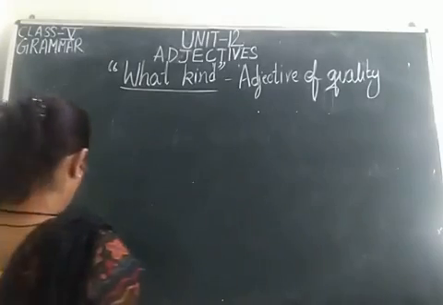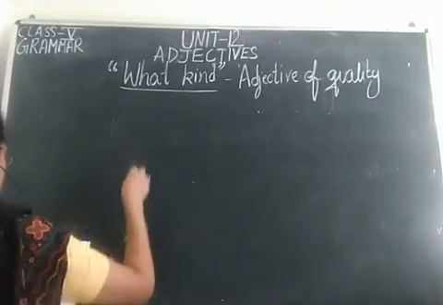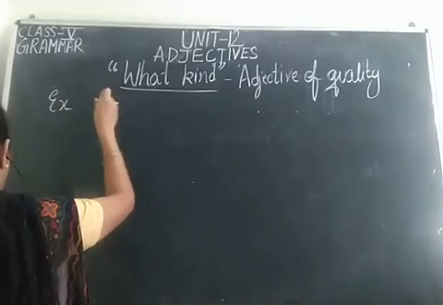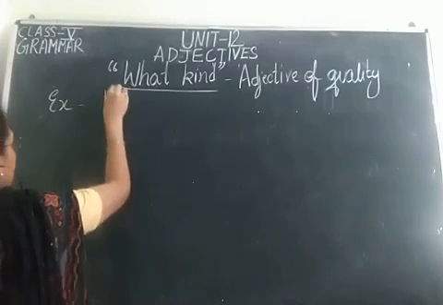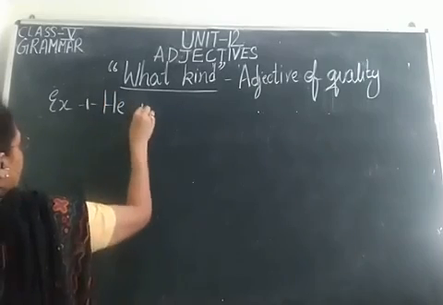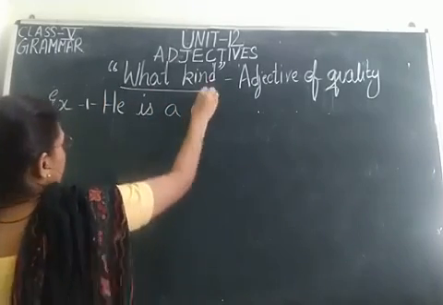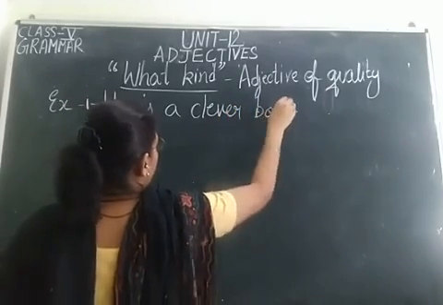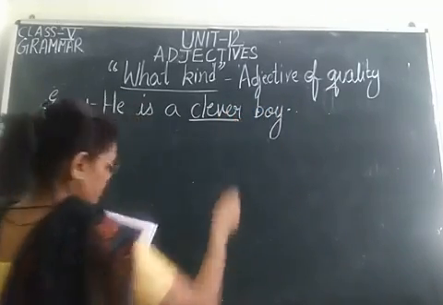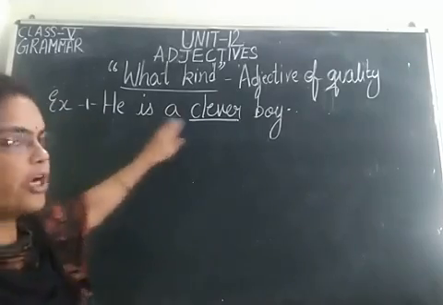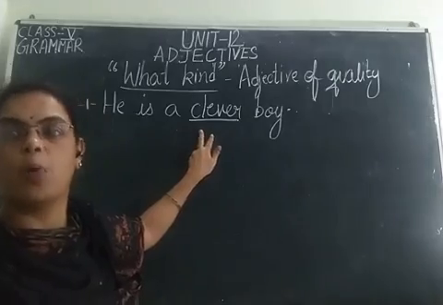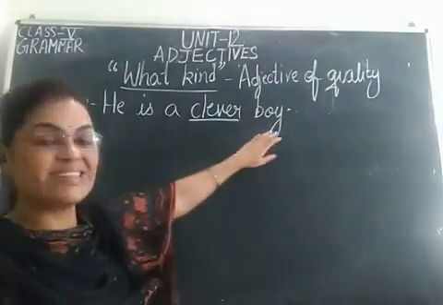Now the examples of adjective of quality. He is a clever boy, and the adjective over here is clever. Now what kind of a boy is he? He is a clever boy. What kind of a boy is he?